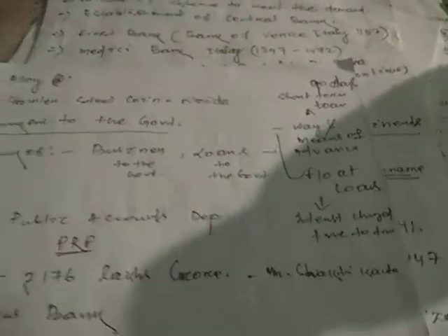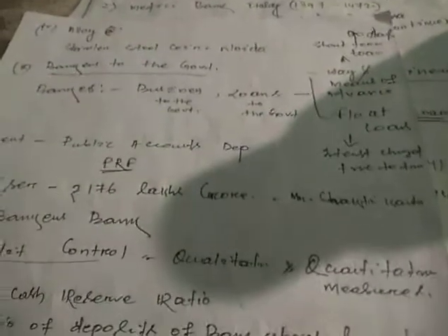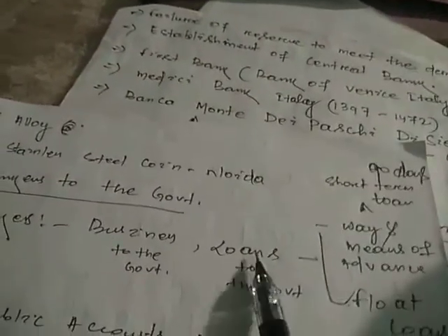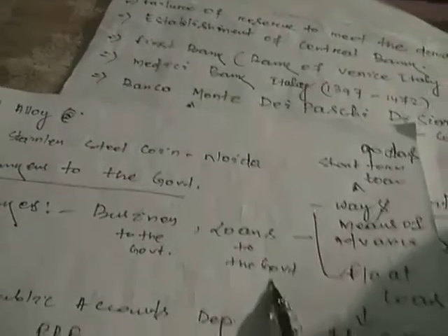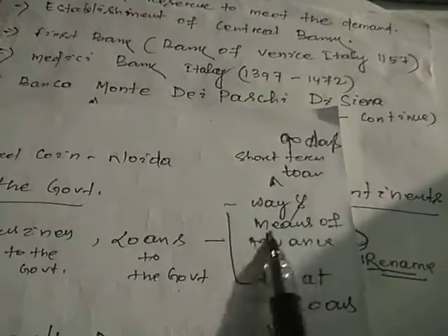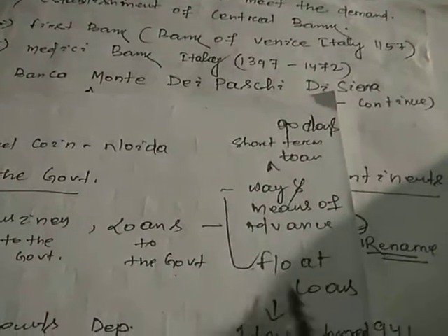Business, for making of loans. Whenever the government, whether it may be a state government or a central government, requires some fund, the bank will help the government. When you have to provide loans to the government, it is provided in two ways. First, ways and means of advance, and another is float loans.